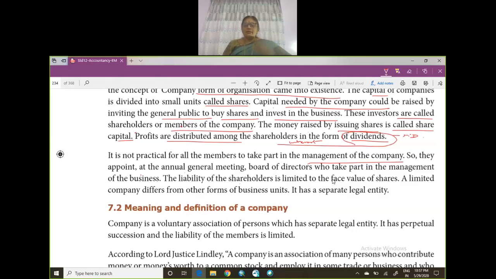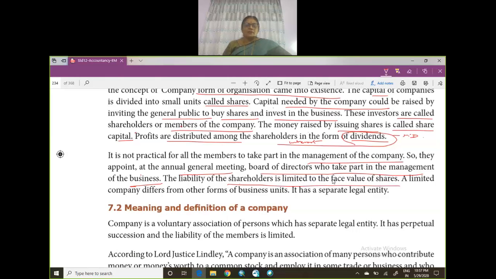You mean to say everybody can come all the time and they can take part in the management of the company? It's not possible. So, with the annual general meeting, board of directors take part in the management of the business. So, they appoint at the annual general meeting a board of directors. They will be taking part in the management of the business. The liability of the shareholders is limited to the face value of shares.